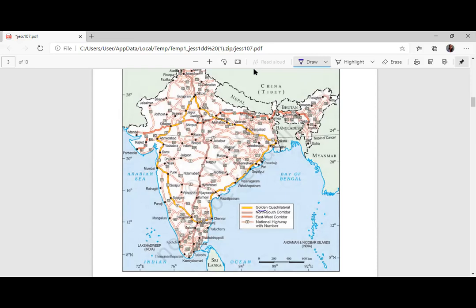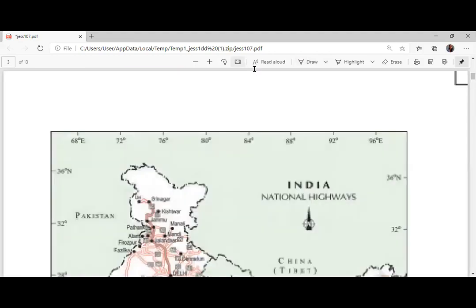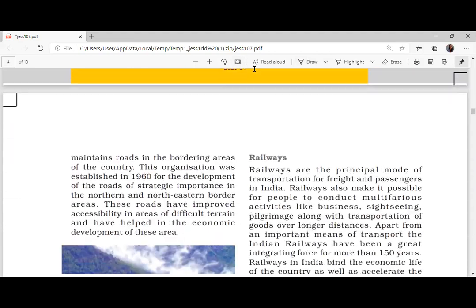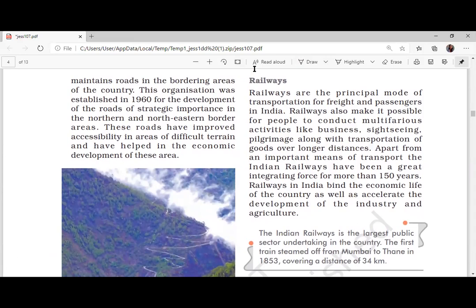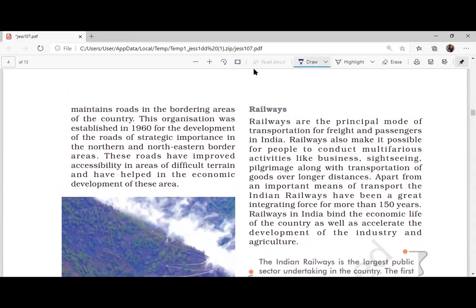Then small roads. All these are national highways. Then you got state highways. Then you got district roads, rural roads. All these are also there. This question they'll ask you. The Border Road Organization was established in 1960. Copy down: Border Road Organization, BRO, established in 1960.